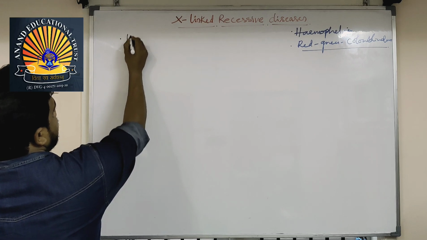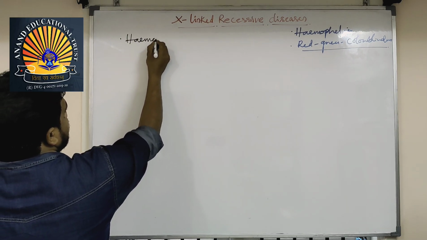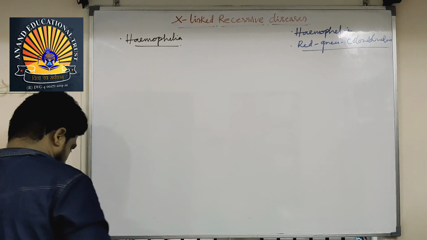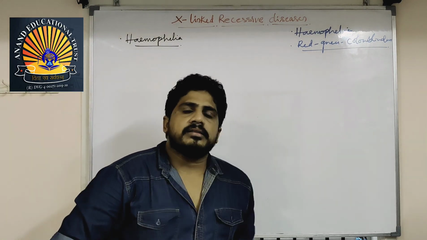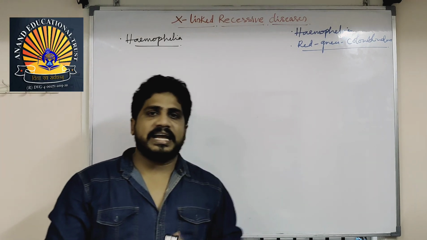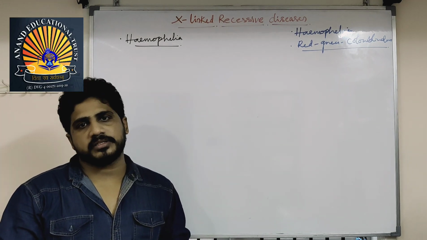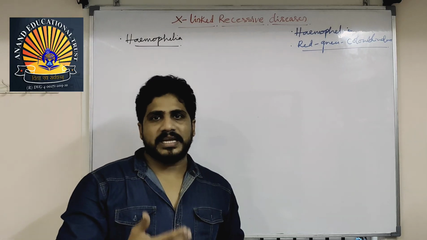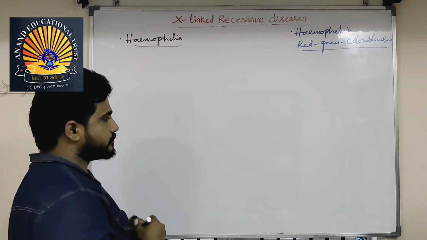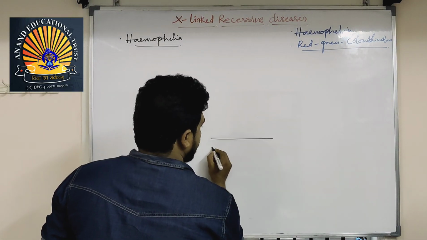So, hemophilia, let me explain. What is hemophilia? In the condition of hemophilia, a person who meets with accidents or small injuries has a prolonged bleeding time and delayed blood clotting. Generally, I am explaining the concept.